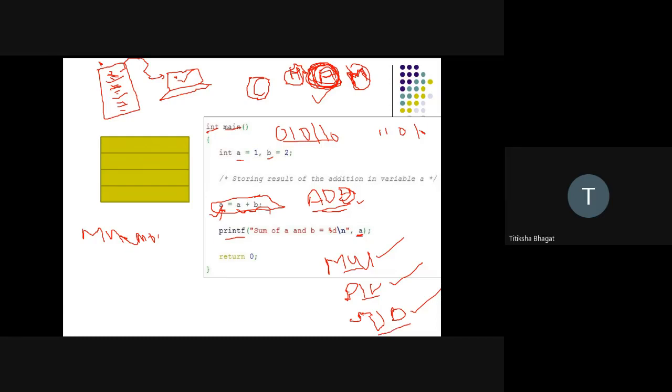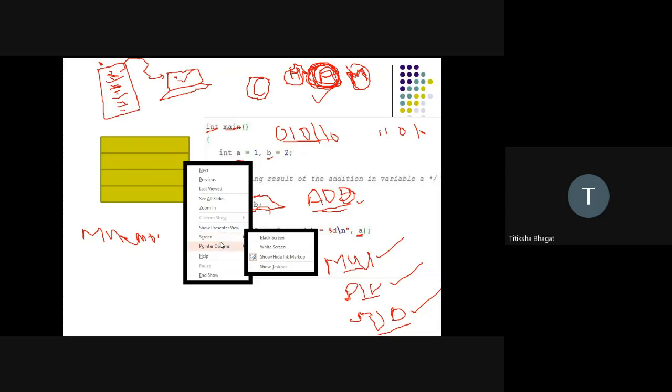These mnemonics are also called instructions. So what is an instruction? An instruction is nothing but a command in the form of mnemonics. Let's say add, mul, div, sub. So these are the instructions.